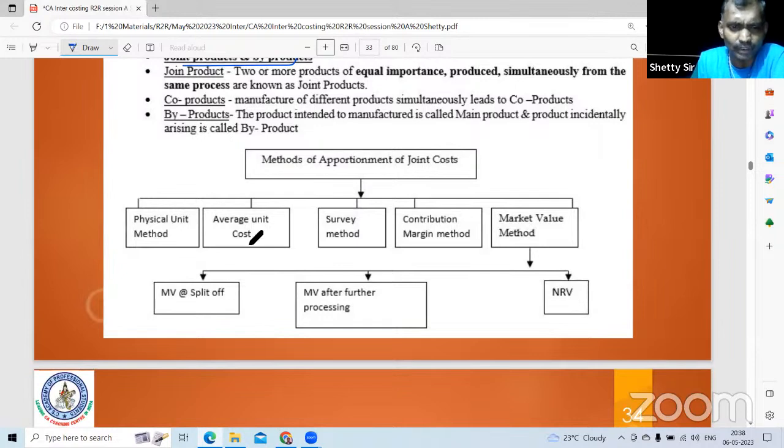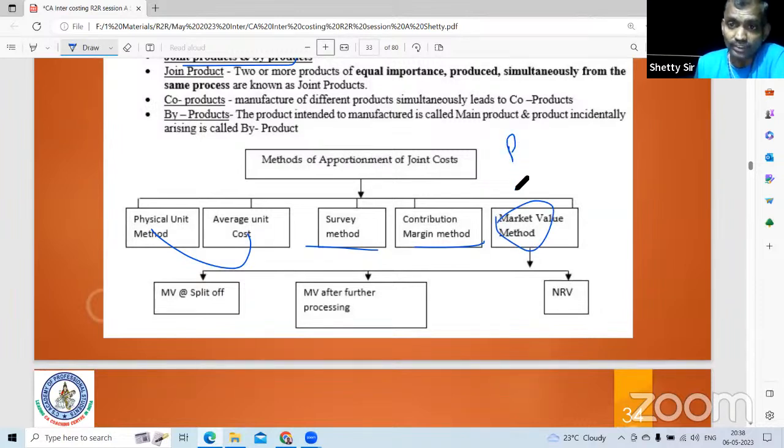This first method and second method, if you ask me, they are the same. In the survey method, they go by experience and say 60% for this, 30% for this, 10% for this. In the contribution margin method, variable cost is based on physical units. Then fixed cost and contribution, sales value, variable. Then market value is important.